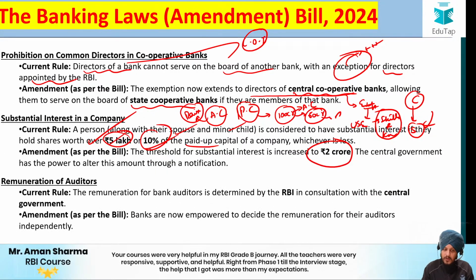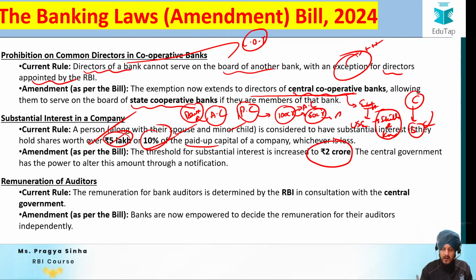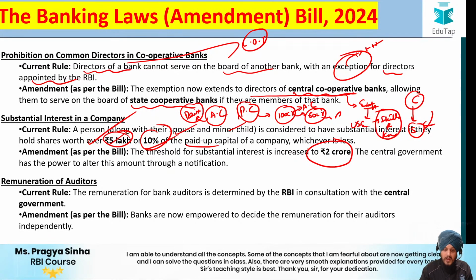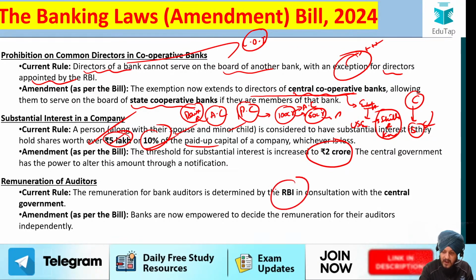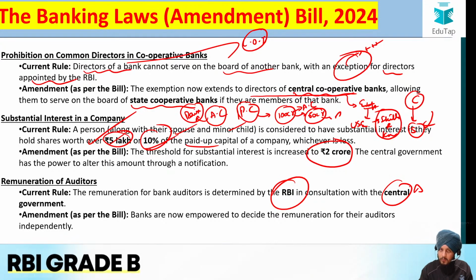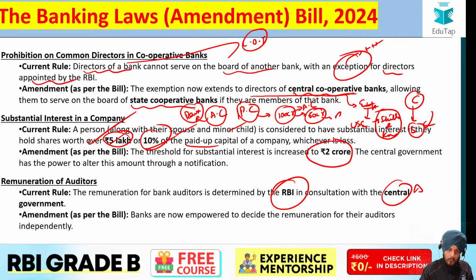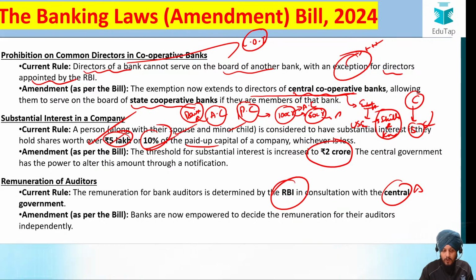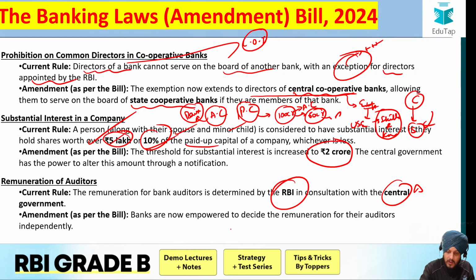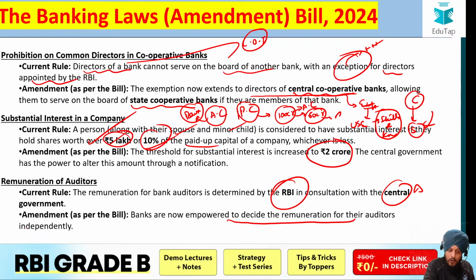The next is remuneration of auditors. Now there has been an amendment with respect to remunerations also. The pre-amendment rule was that the remuneration of a bank auditor is determined by RBI in consultation with the central government. Now what is the change that has been brought? The change is that banks are now empowered to decide the remuneration for the auditors independently.